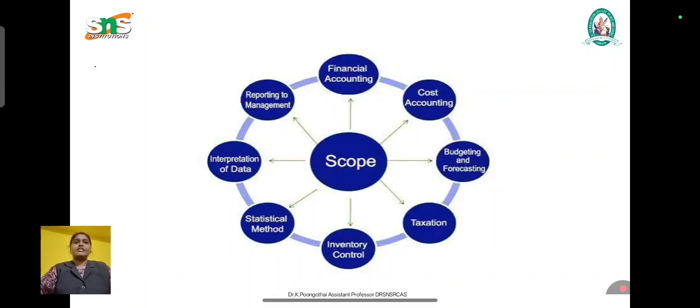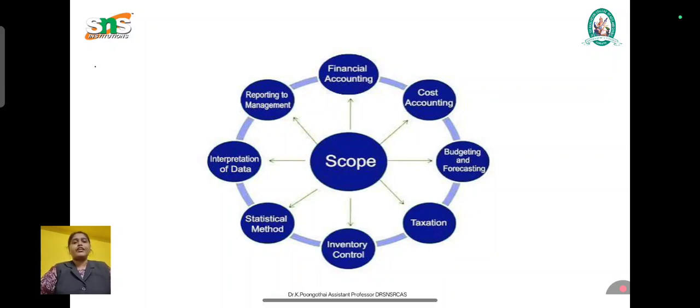Next is budgeting and budgetary control. Budgeting is the process of preparing a detailed plan for future operations. Budgetary control compares actual performance with budgeted performance.